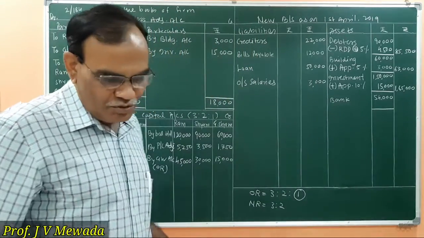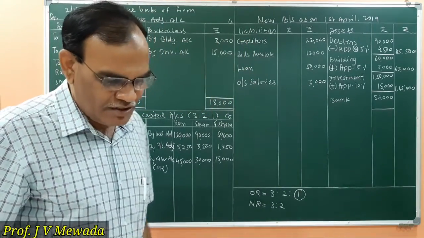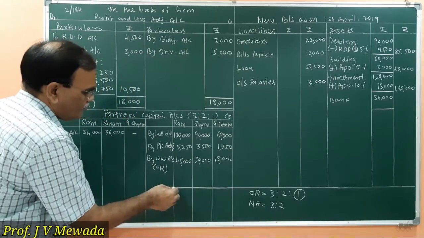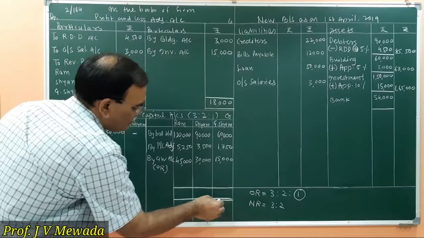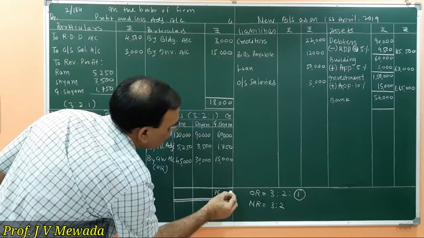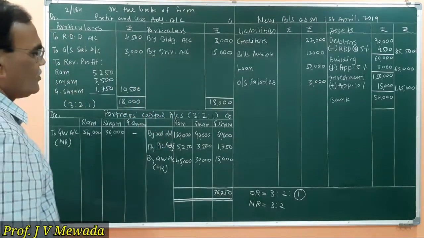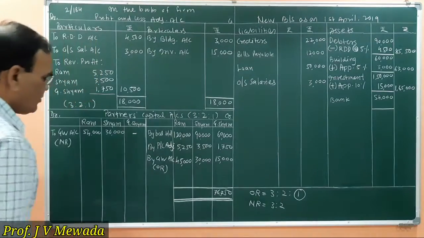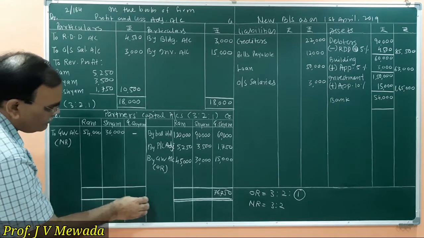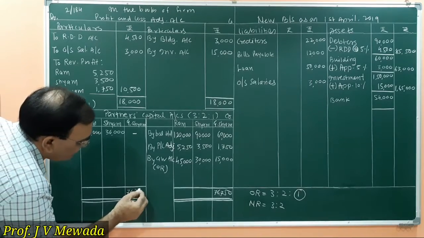Okay, so let us do the total of Ghanshyam. The total of Ghanshyam is 76,750.